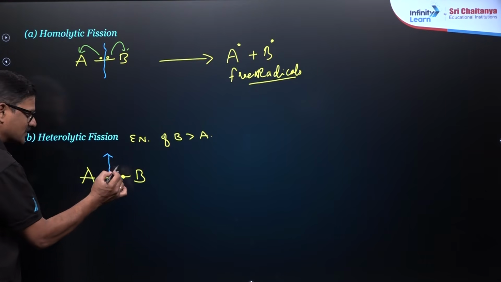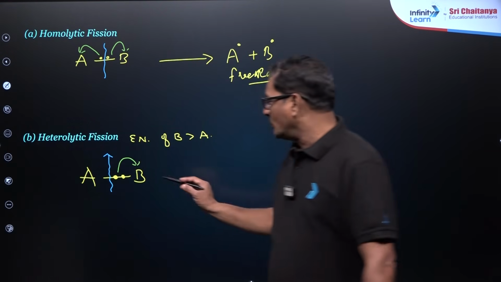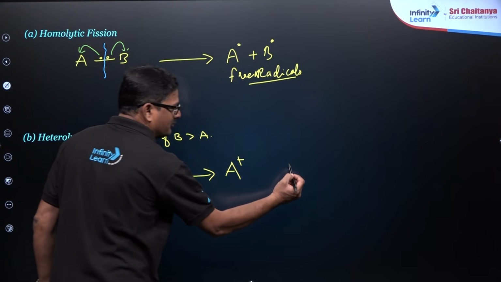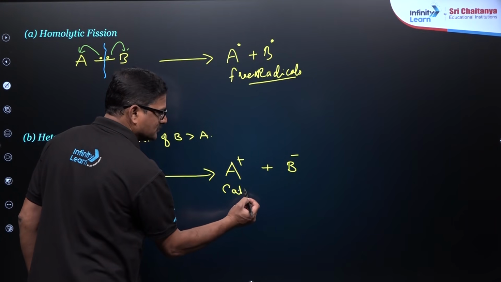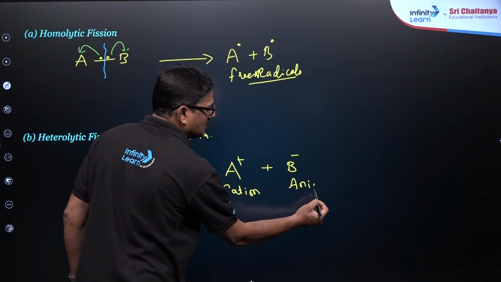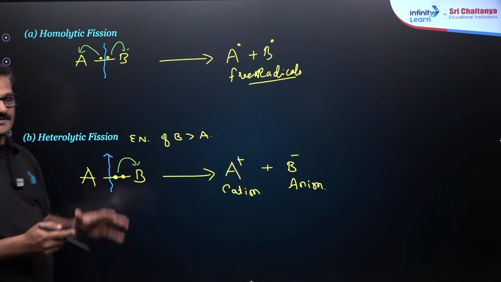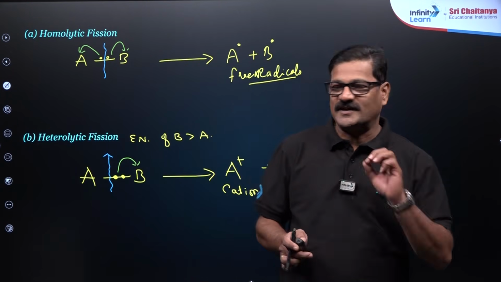Therefore, you are going to see the electrons shifted more towards B. So it is going to give you A plus and B minus. You are going to get a cation and you are going to get an anion. So, when does homolysis take place and when does heterolysis take place? That is the key point.